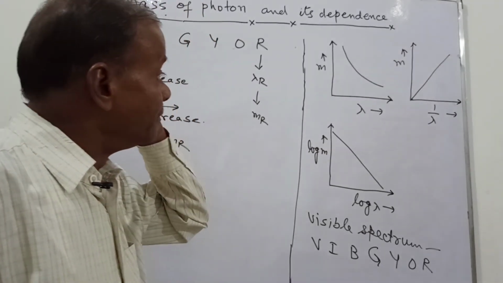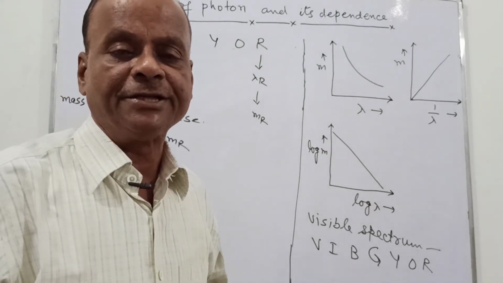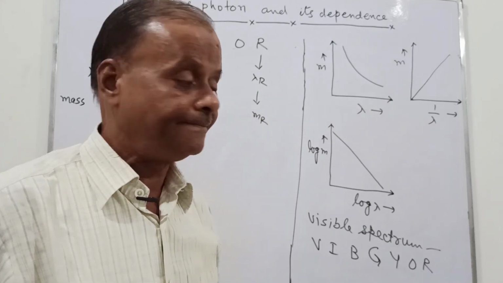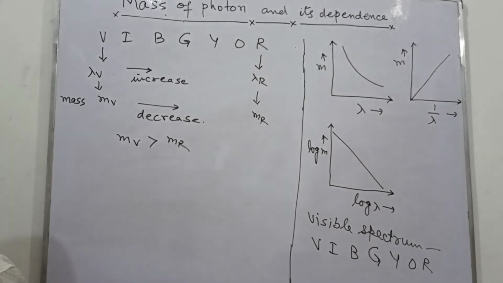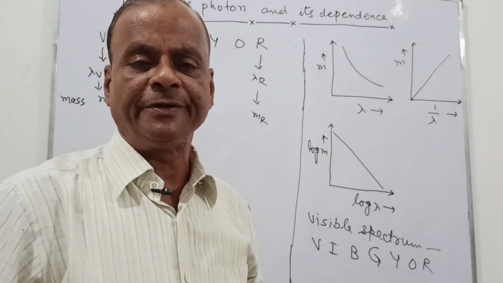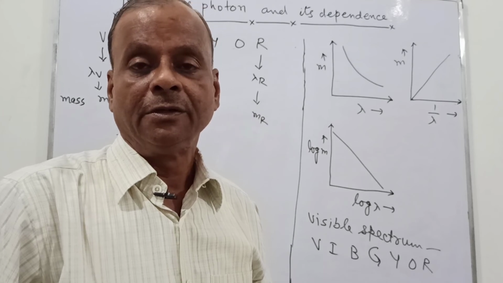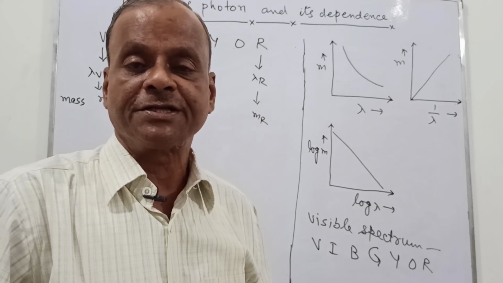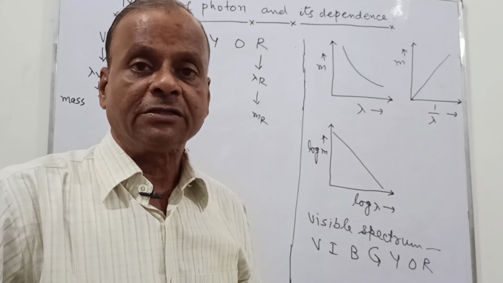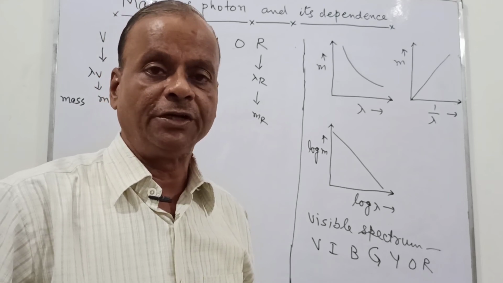So the formula for the mass of the photon, as I have told you, is lambda equal to h upon m c, so m equal to h upon lambda c. And I have also told you that the recent experiments have put a limit on this non-zero mass, that it cannot be more than 10 raised to the power minus 18 electron volt per c square. So this is the variation of the mass of the photon in free space.